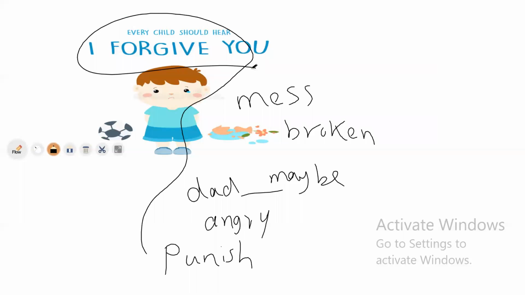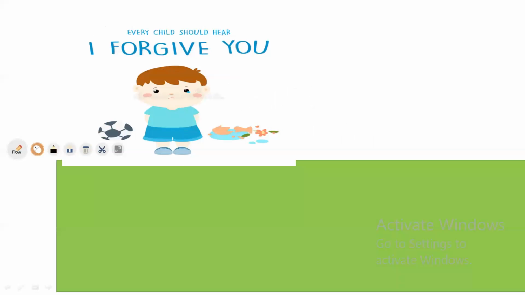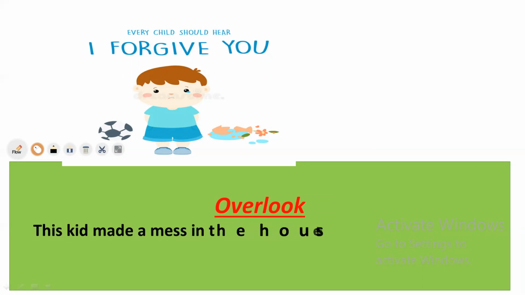So his parents love him, so they don't like to punish him. So what happens in this point? Yes, they are good. It's a new word. You are going to learn a new point in this. Yes, look at this point. Overlook. They overlook. The parents don't like to punish the kid.